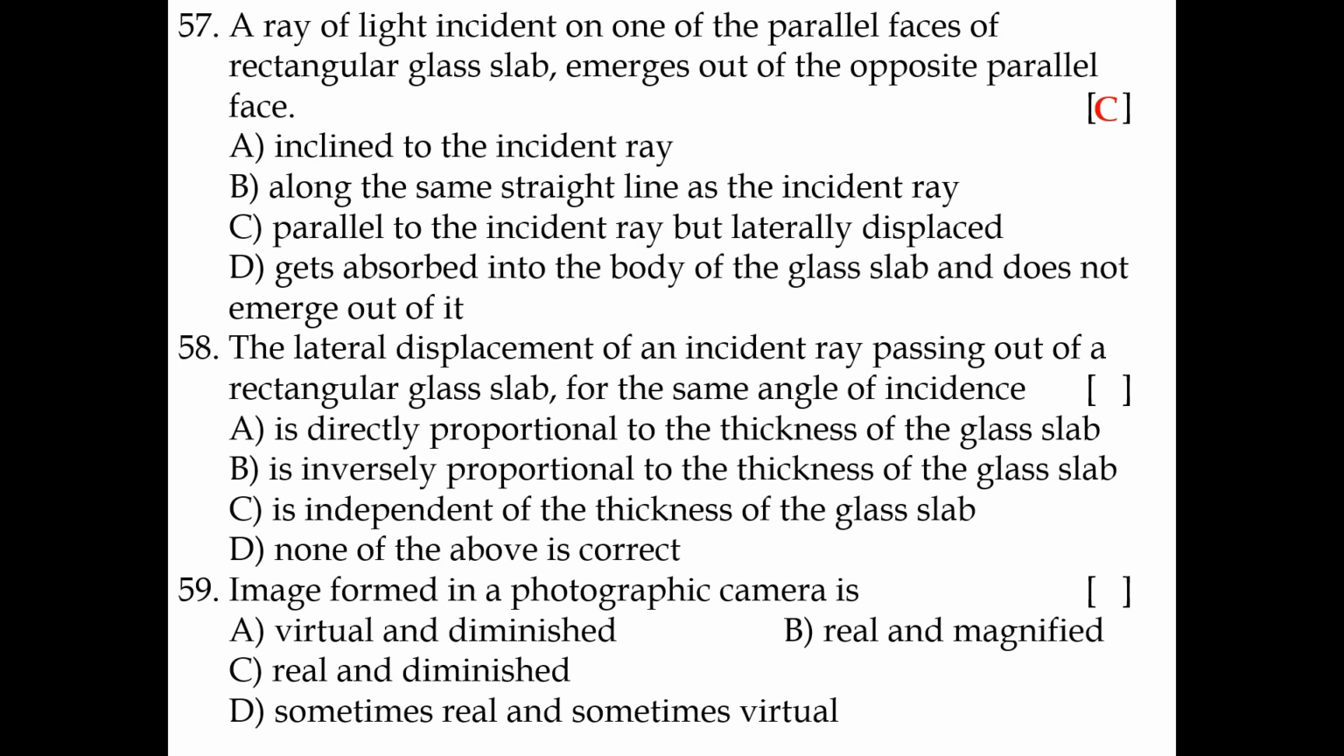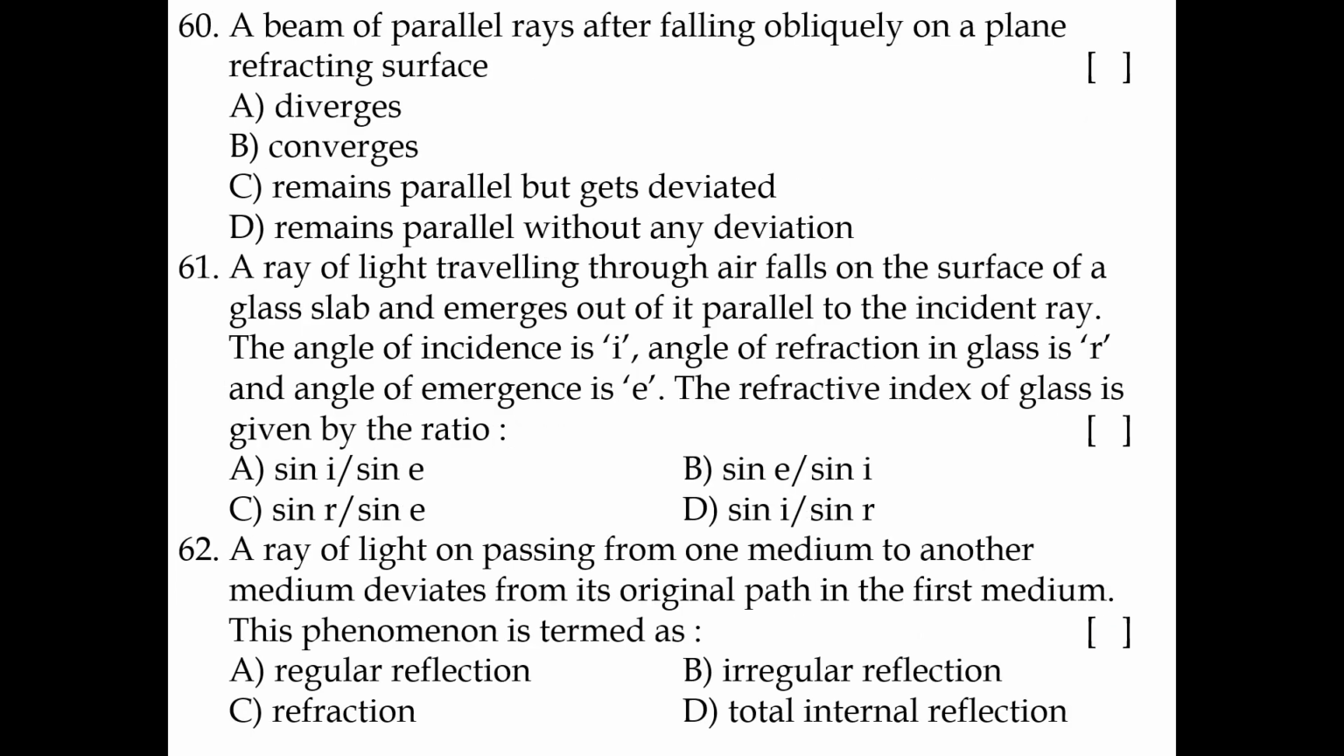58. The lateral displacement of an incident ray passing out of a rectangular glass slab, for the same angle of incidence, is directly proportional to the thickness of the glass slab. 59. Image formed in a photographic camera is real and diminished. 60. A beam of parallel rays, after falling obliquely on a plane refracting surface, remains parallel but gets deviated.